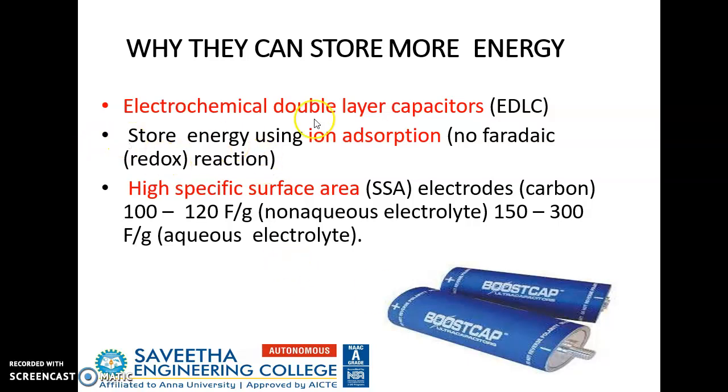Electrochemical double layer capacitors store energy using ion adsorption. These are the two things responsible for storing: one is the electrochemical double layer, the other is ion adsorption. And the high specific surface area of the electrodes gives 100 to 120 F/g in non-aqueous electrolytes, or 150 to 300 in aqueous electrolytes.